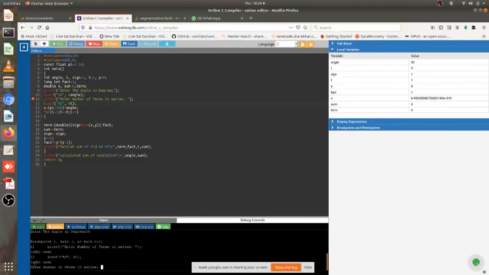Okay, so it shows you the message, enter the number of terms in the series. I give input 5. I hit enter. As the line's execution completes, you get to the next line. Now the next line to execute is x is equal to pi by 180 into angle. So my input is 30. Terms are 5 and this is the x value, which is some very small fractional value. This e raised to minus 310 tells you that it's a very small fractional value.